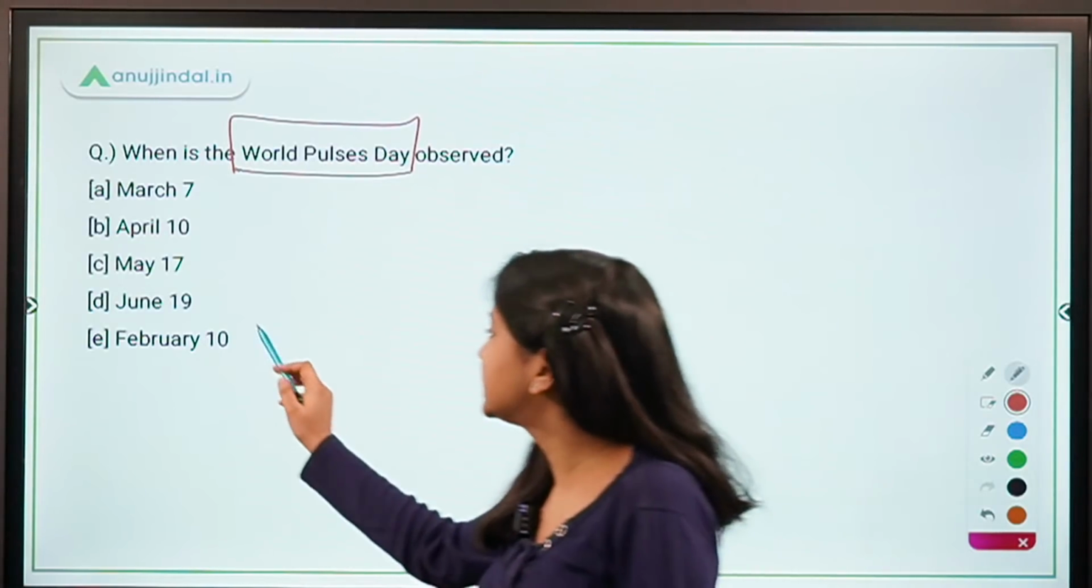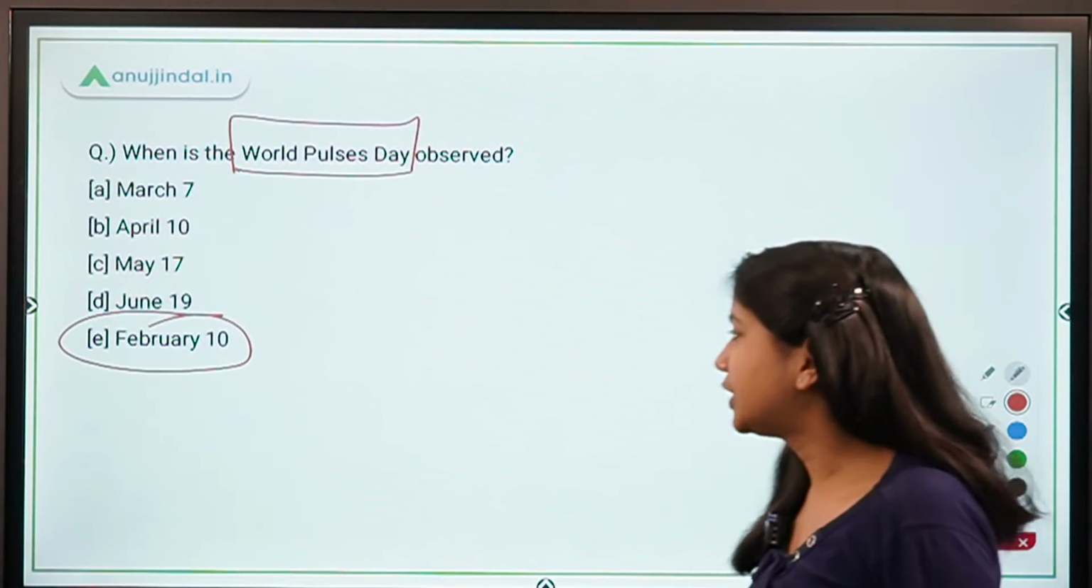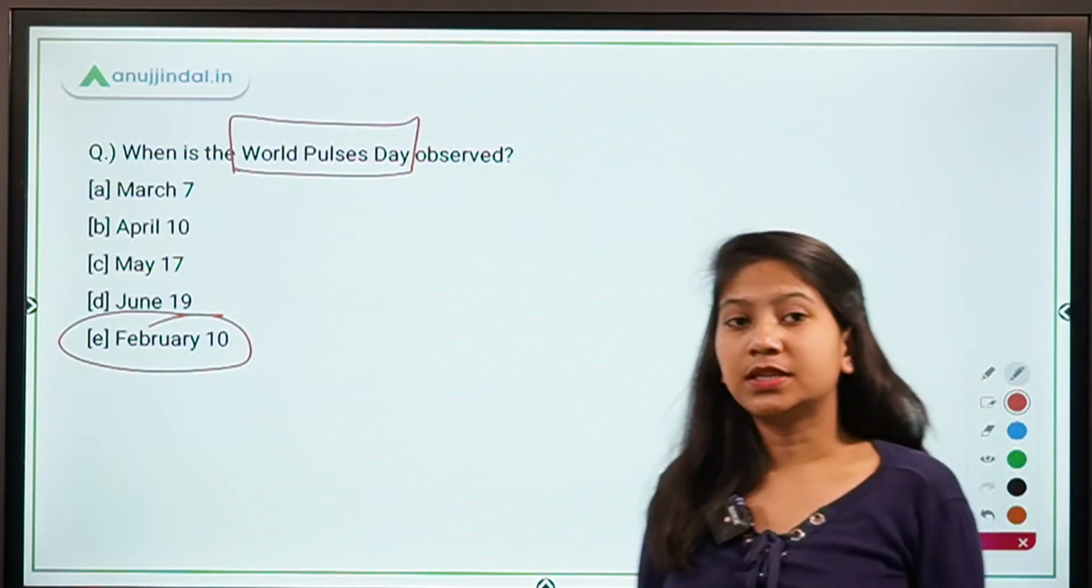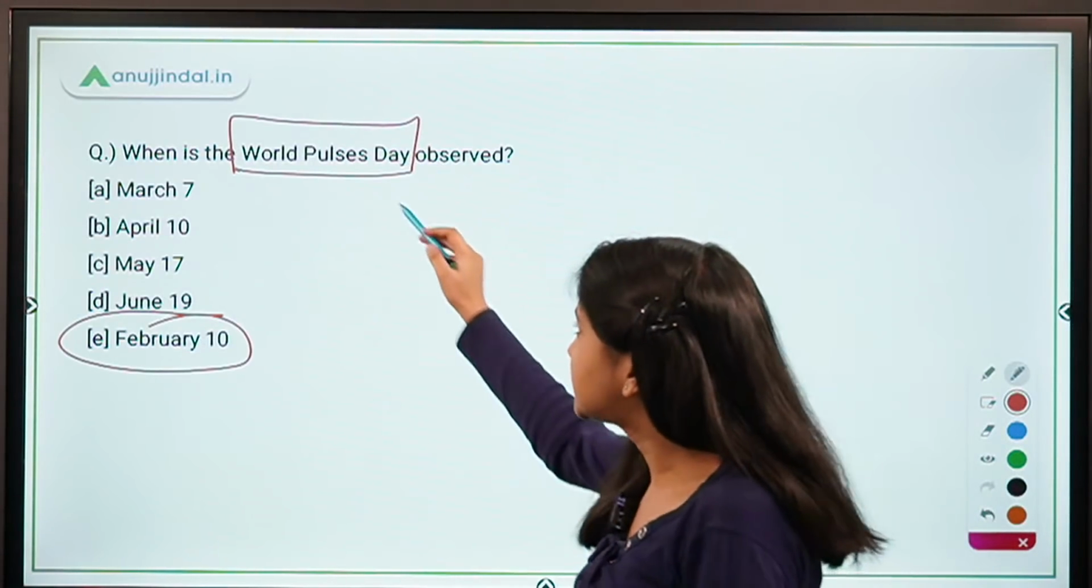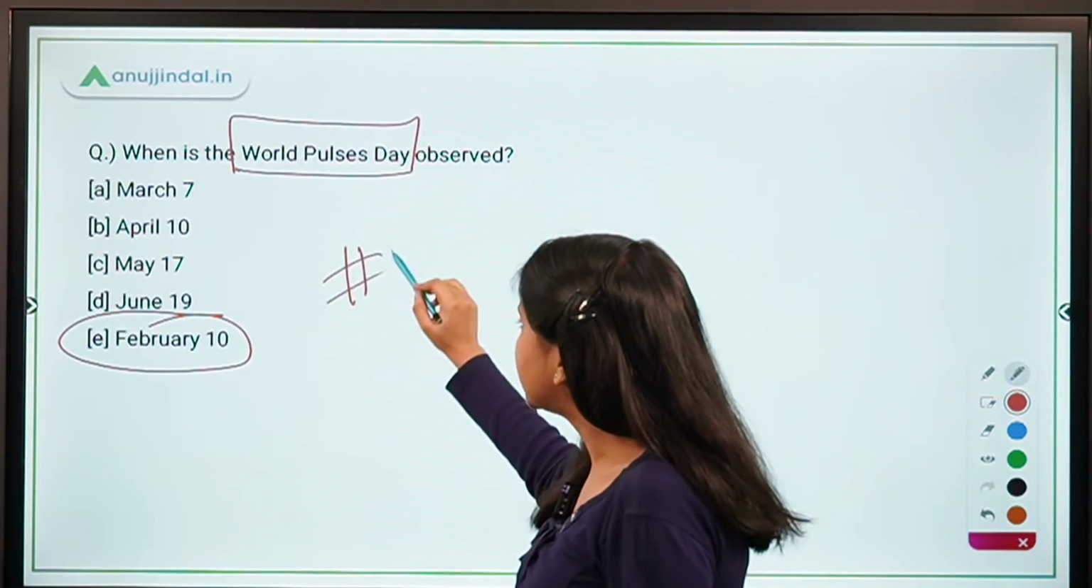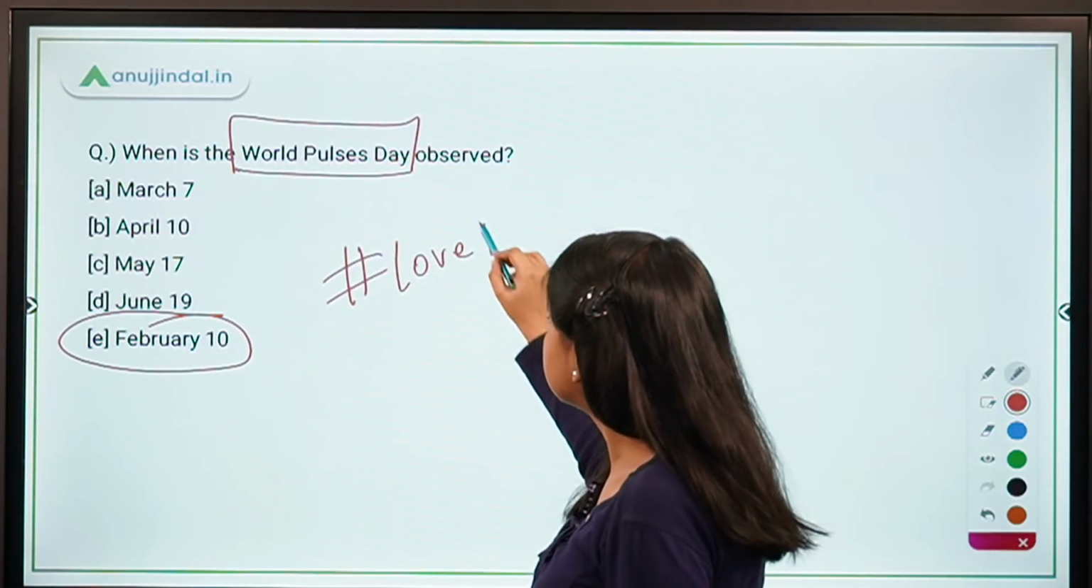Absolutely right, guys. It's option E, February 10. And what is the hashtag or what is the campaign of this year's World Pulses Day? It is hashtag Love Pulses.